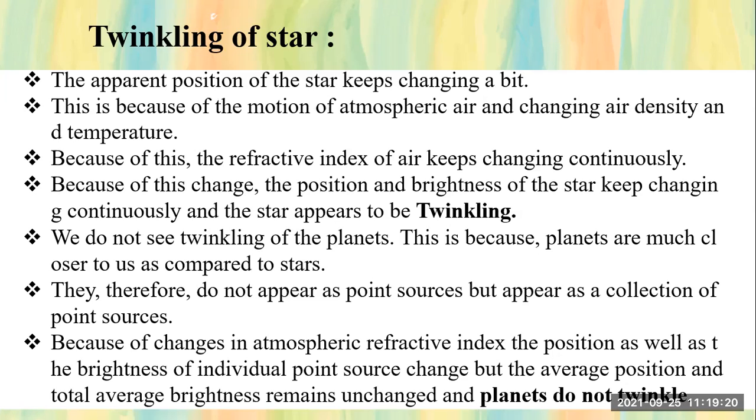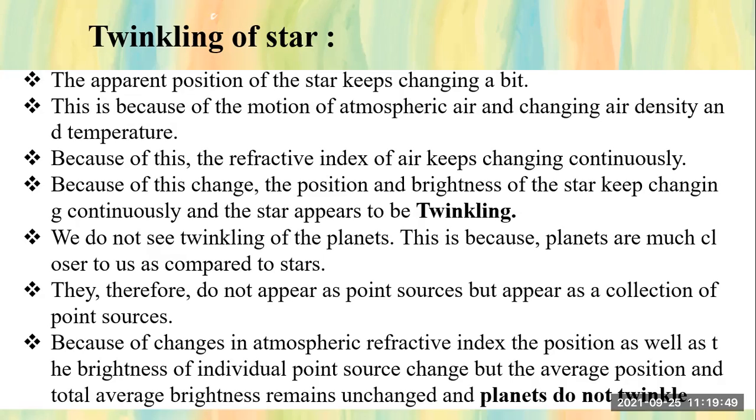So why are they not twinkling? This is because planets are much closer to us as compared to stars, and stars are much farther away from us. For this reason, we see twinkling in the stars and we do not see twinkling of the planets. They therefore do not appear as a point source.